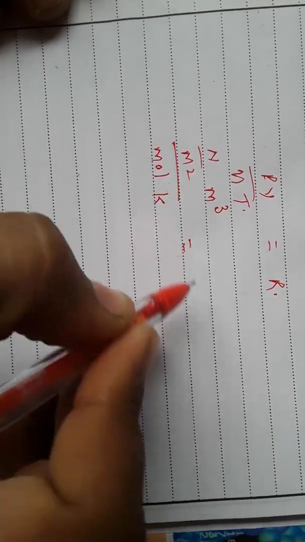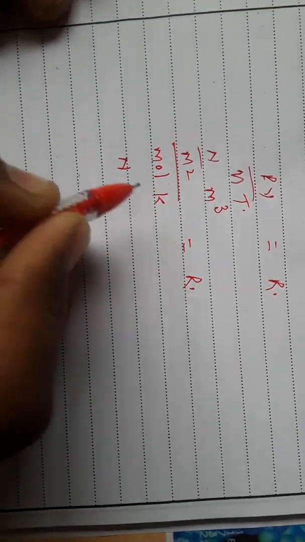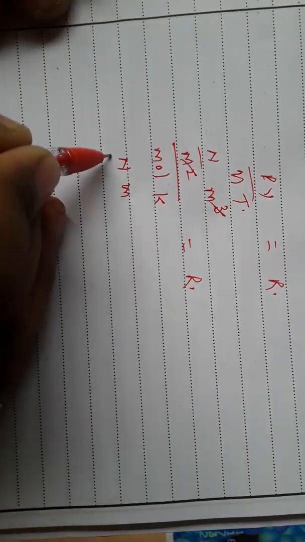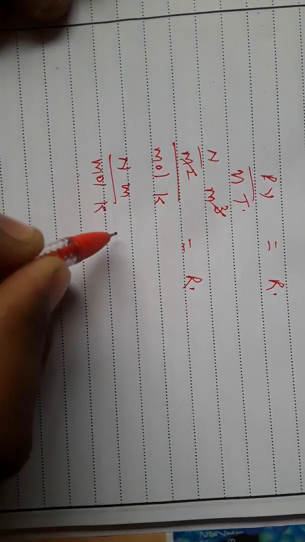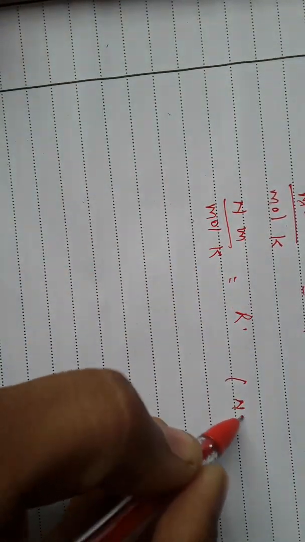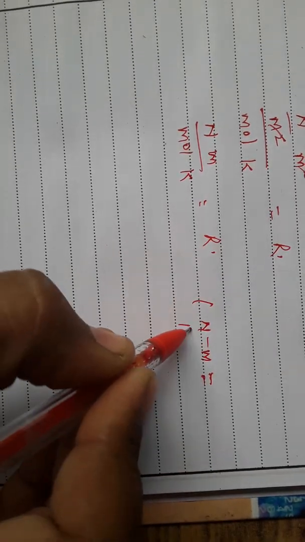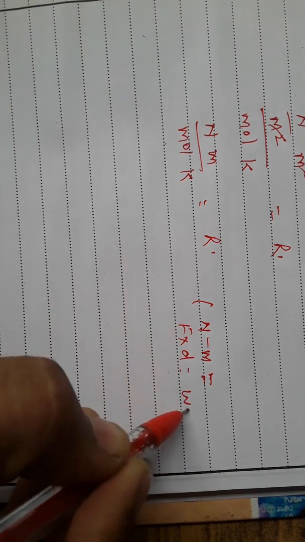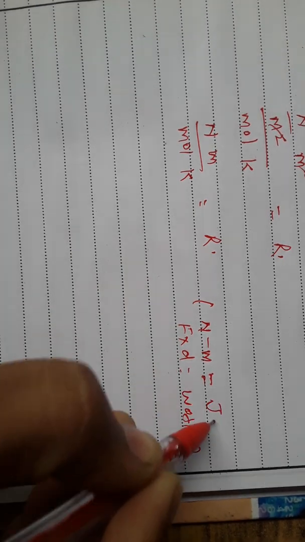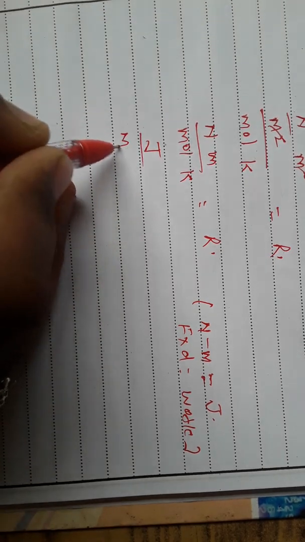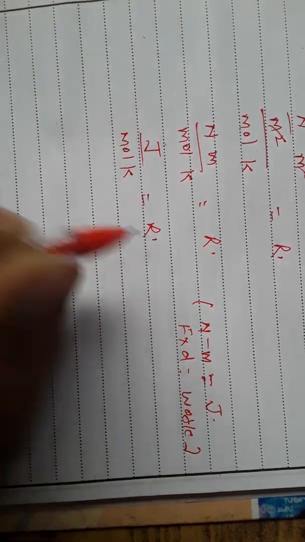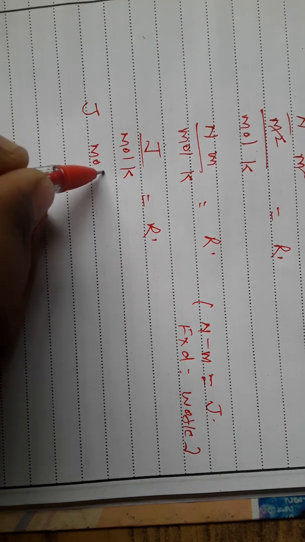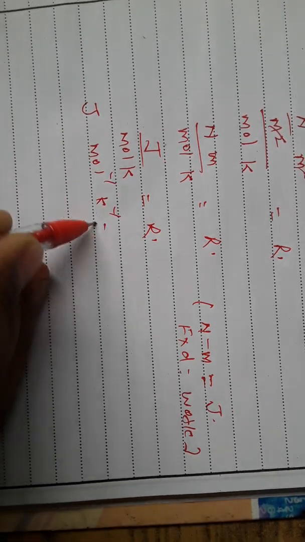temperature is Kelvin. So we can write Newton meter per mole Kelvin. Newton into meter, Newton meter, is equal to force into distance, which is equal to work. The unit of work is joule. So R equals joule per mole per Kelvin. This is the unit of capital R.